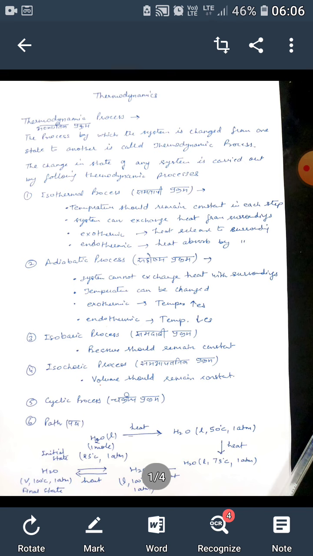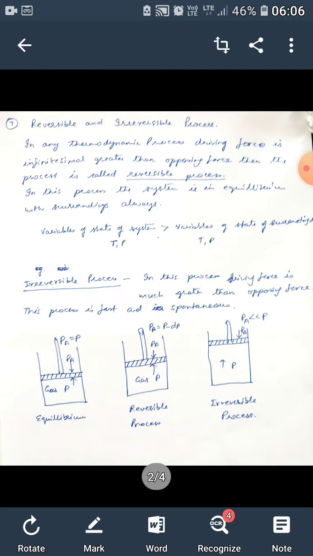So this shows the path of the reaction, that is water in liquid state at 25 degrees centigrade and 1 atmospheric pressure is converted into vapor state at 100 degrees centigrade and 1 atmospheric pressure, and this is called the path of this reaction.